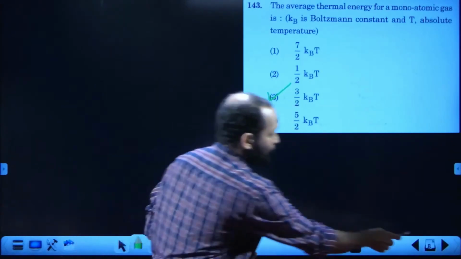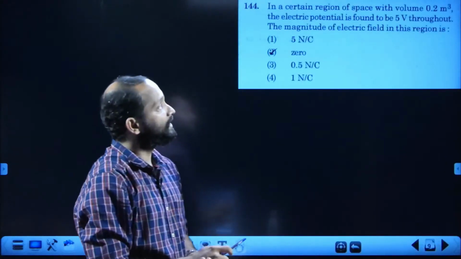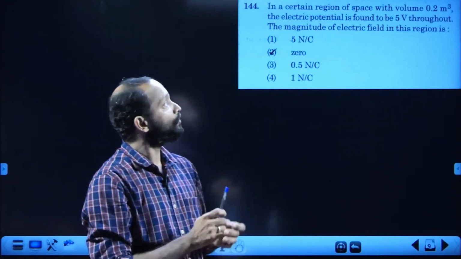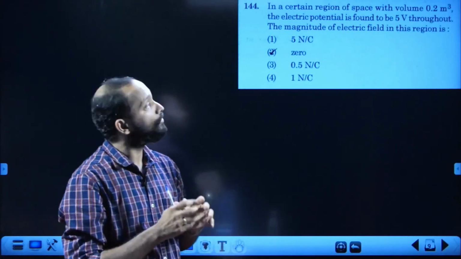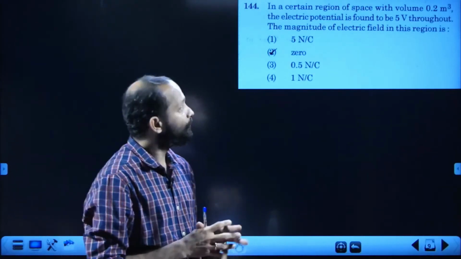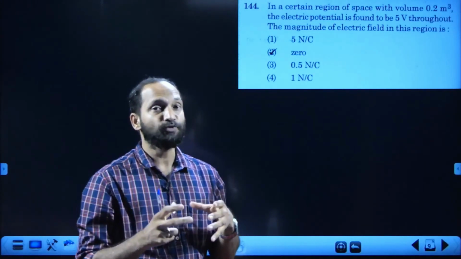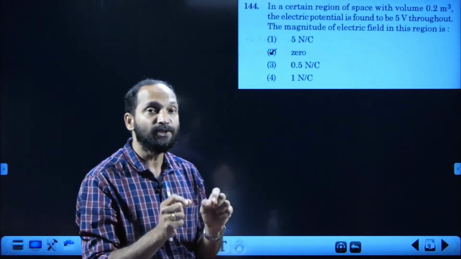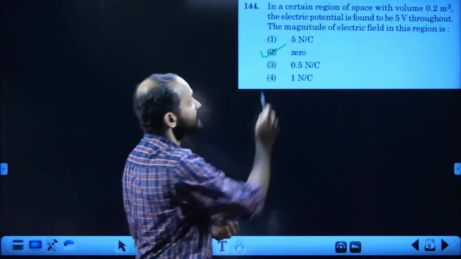Next one, 144. In a certain region of space with volume 0.2 meter cube, the electric potential is found to be 5 volt throughout. The magnitude of electric field in this region is, we have learned that in some volume of space, if potential is a constant, the electric field there necessarily be 0. So the answer must be the second option.